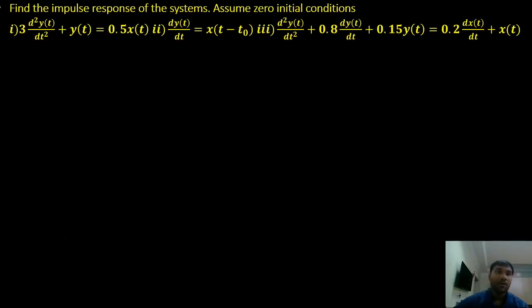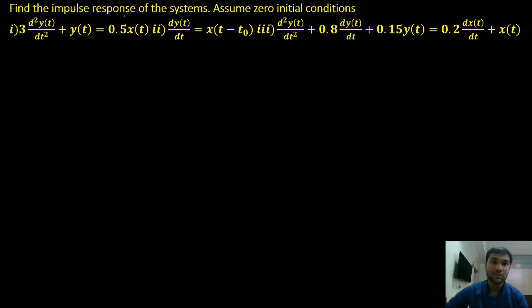Now, we'll do some problems on impulse response, finding the impulse response based on Laplace transform.